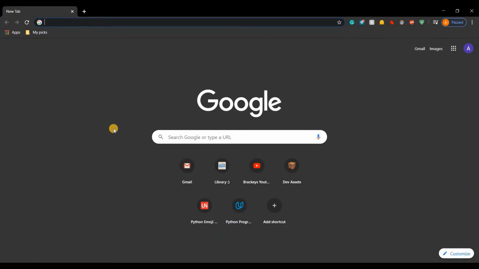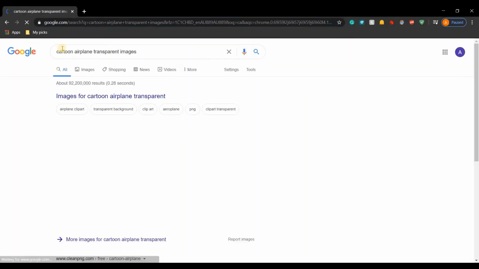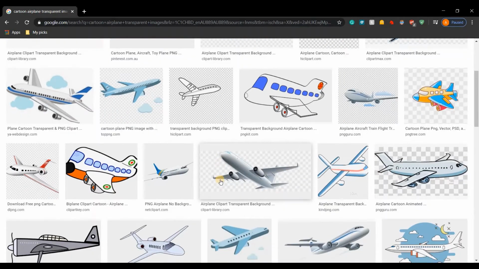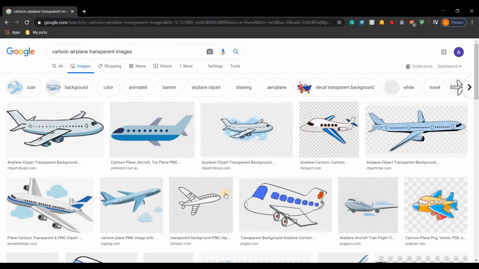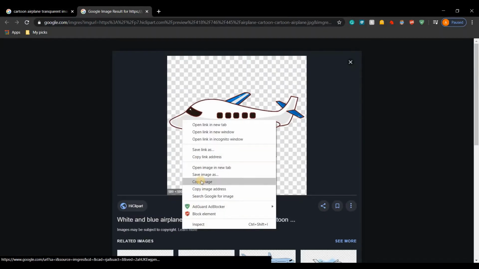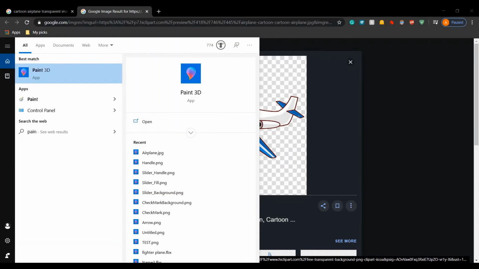So I figured out how to get that plane. So to get that, open your browser. I think you should use Chrome. Then type the type of plane you want. So I wanted cartoon plane, so I can select any one here. Like I like this one. So if I select this, it gives me an option of copy image. I will select that, type Paint 3D,